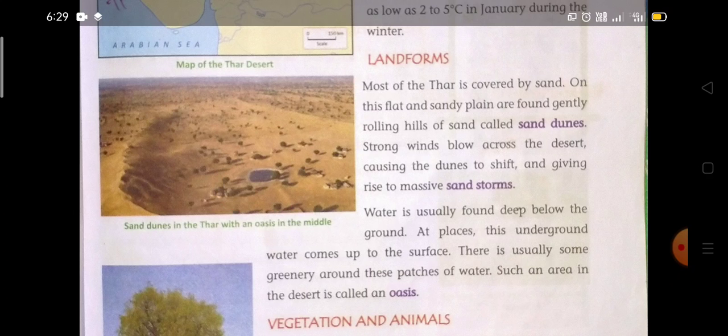It is the underground water which comes up to the surface in some parts of the desert, and this is known as an oasis. You can see the picture also, sand dunes in the Thar with an oasis in the middle. In the center is an oasis, and around the oasis there are sand dunes, and you can see some trees over there.